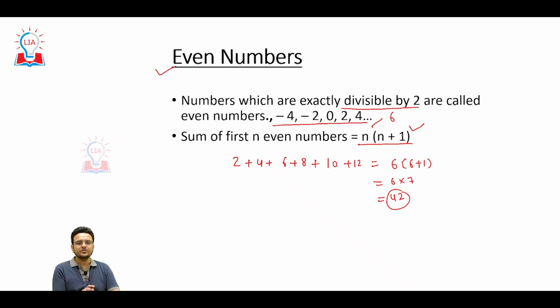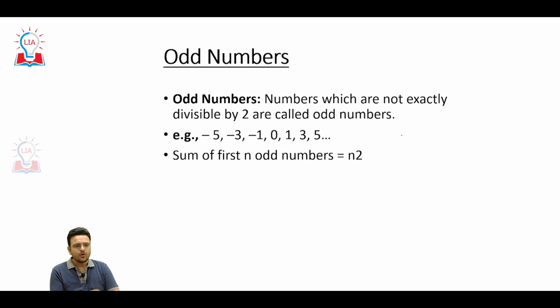And the second thing, you just need to know what an even number is. The second thing is the odd number. Odd numbers are, simply, the numbers which are not divisible by 2. Like we have -3, -2, -1, 0, 1, 2, 3. And the sum of the first n odd numbers is just n square.